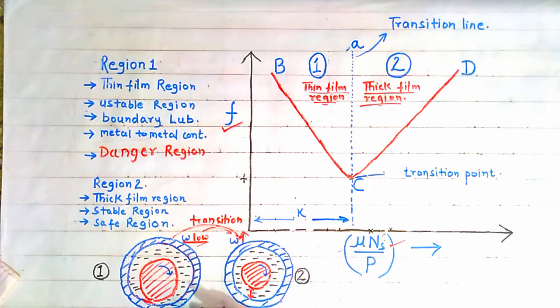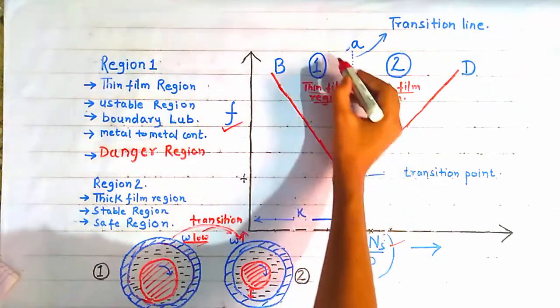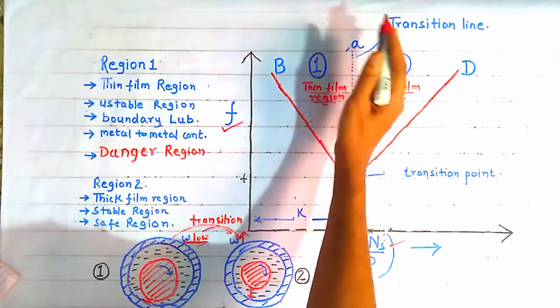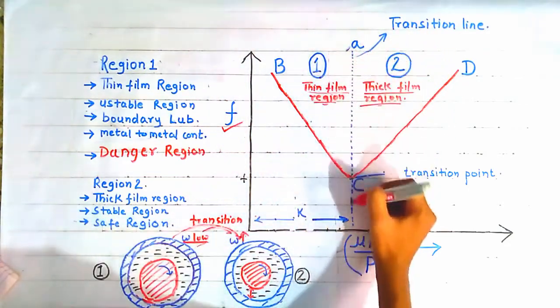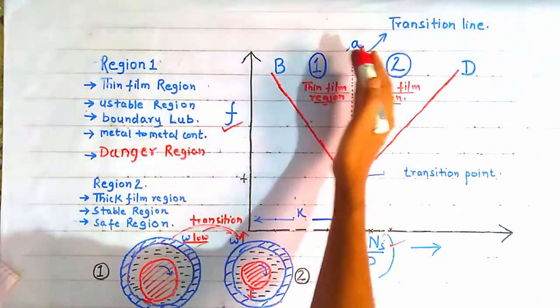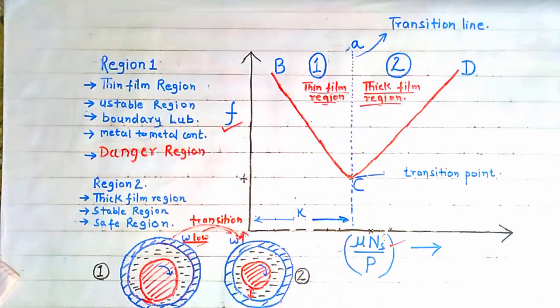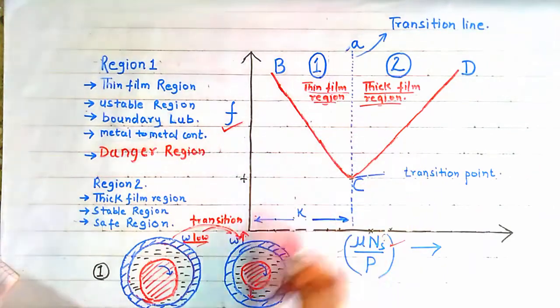So we are in the thin film region. This is the thin film region, that is on the left side of this transition line. This is our transition line. Okay, on the left side of this transition line, the thin film region lies.